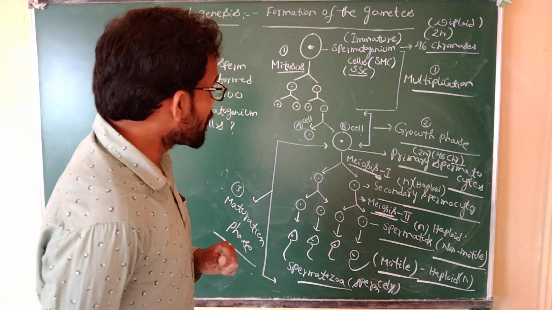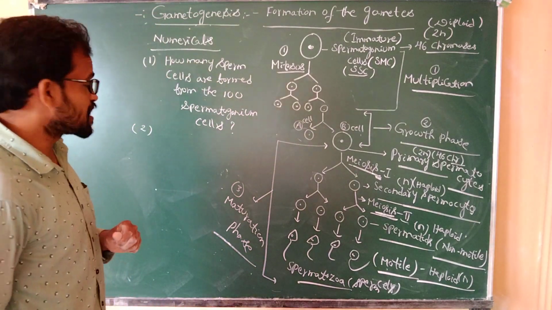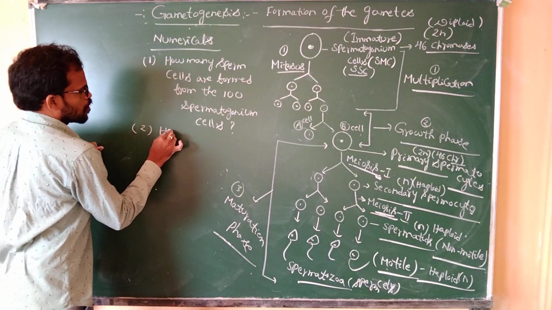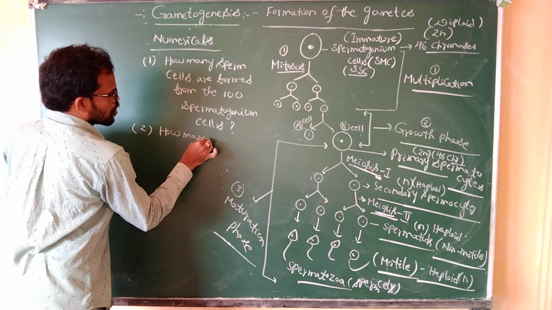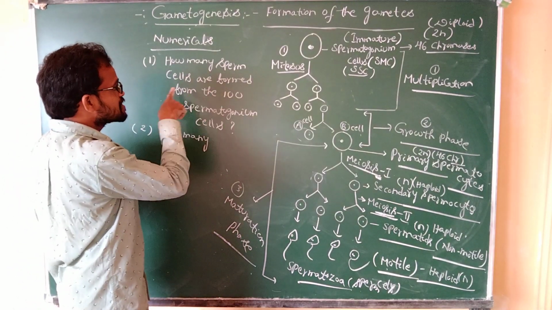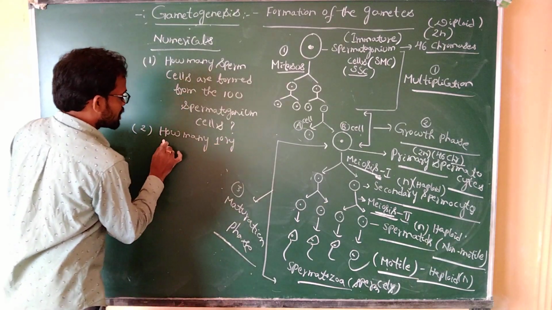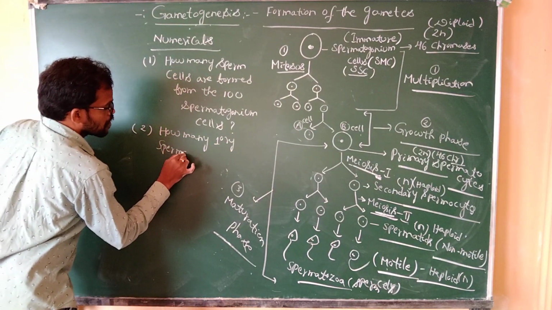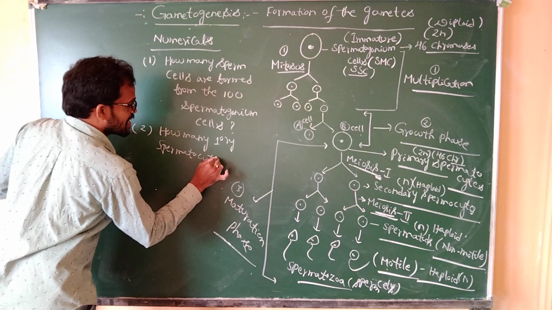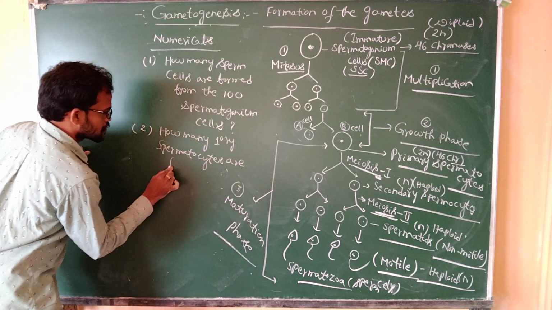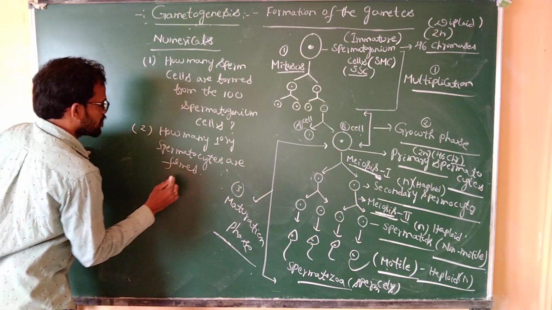Second question: how many primary spermatocytes are formed from the 100 spermatogonium cells?